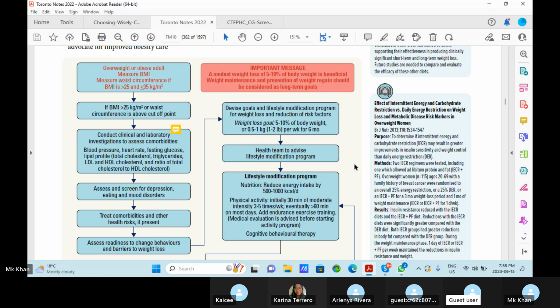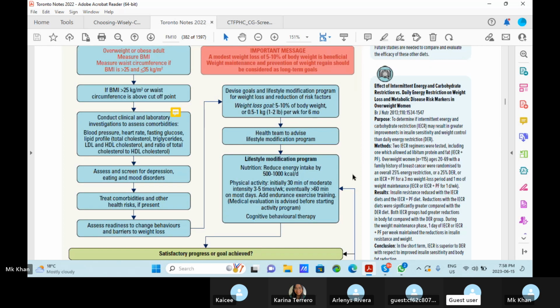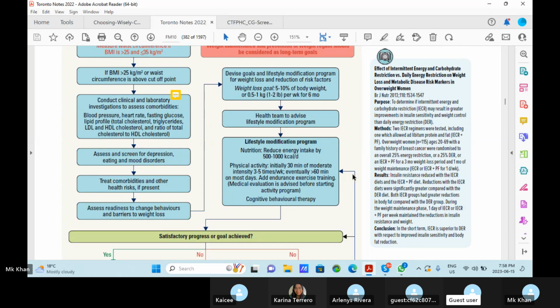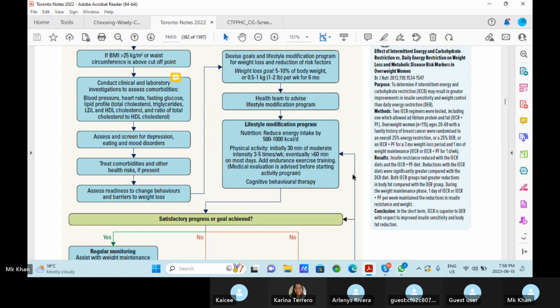So define goals and lifestyle modification program for weight loss and reduction of risk factors. Weight loss goal: 5 to 10% of body weight, or 0.5 to 1 kg, 1 to 2 pounds per week for 6 months. The next, health team to advise lifestyle modification and program.